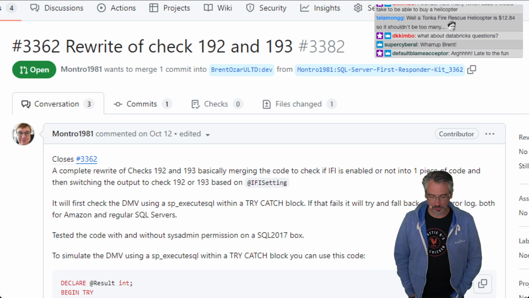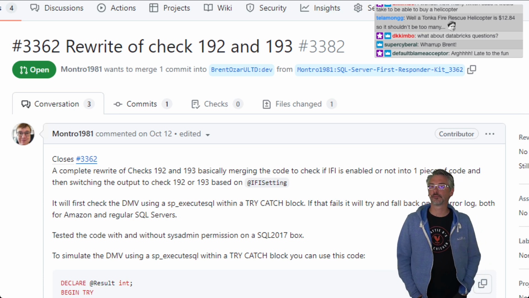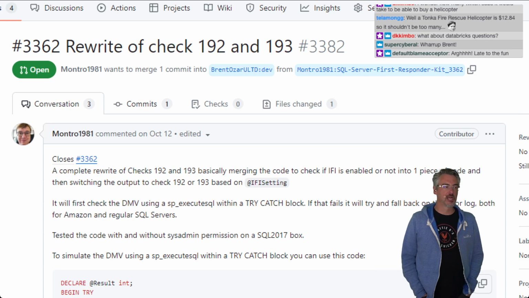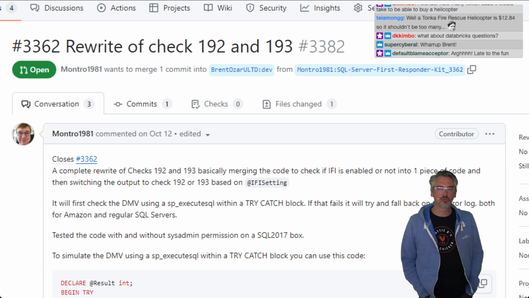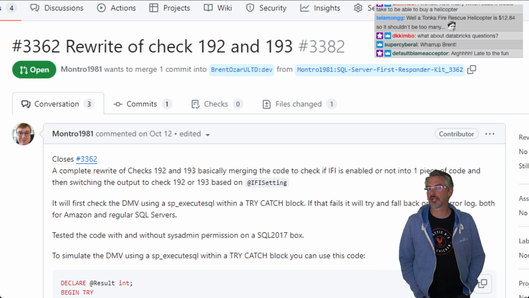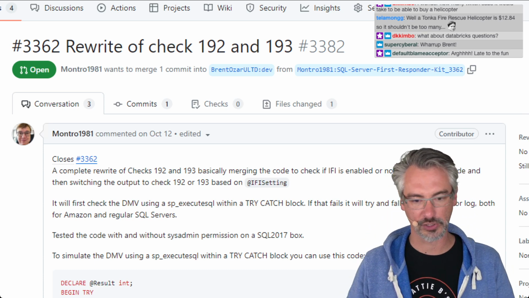Then, years later, Microsoft was having those same problems, so they added new columns to system DMVs that would definitively tell you if instant file initialization was loaded or not. So we ended up having 2 checks in sp_Blitz to figure out if instant file initialization was enabled or not. Let's see how he tried to merge it into